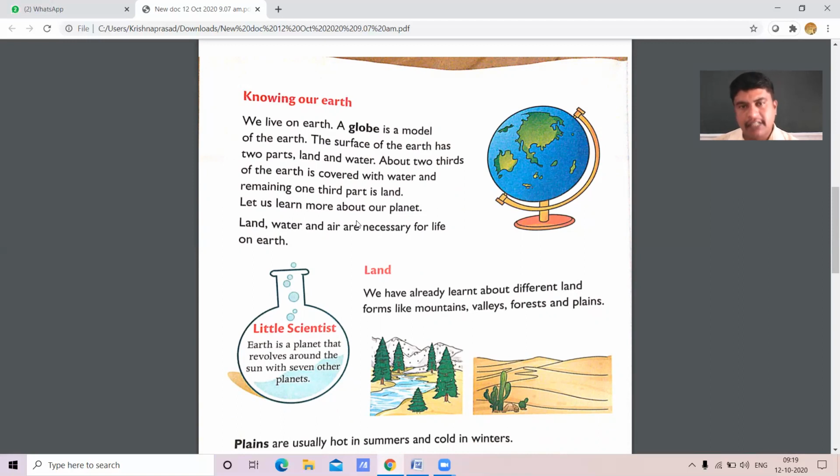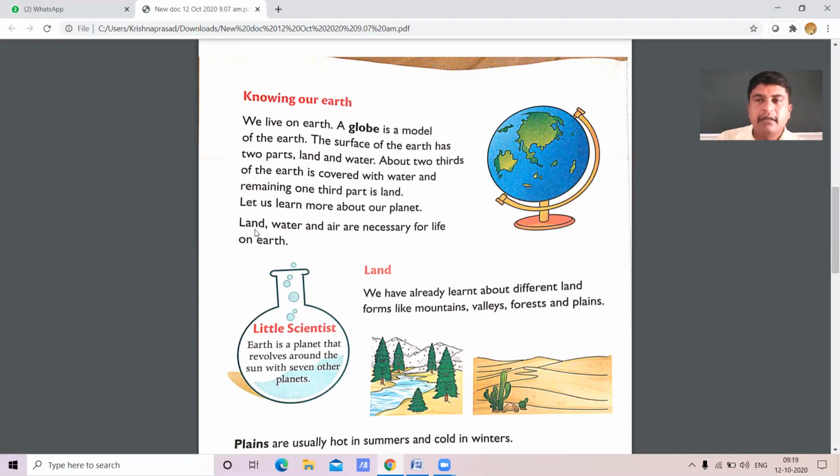Already you learnt about the two important parts of the surface of the earth. Which are they? Land and water. Am I right? See, land, water, and air are very, very necessary for our life on the earth.